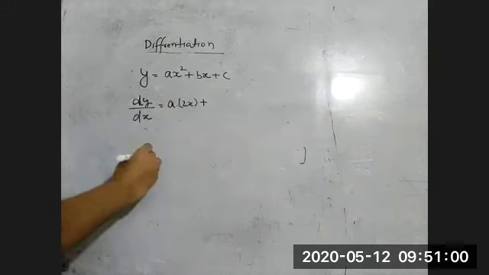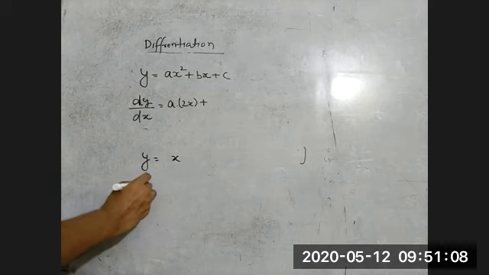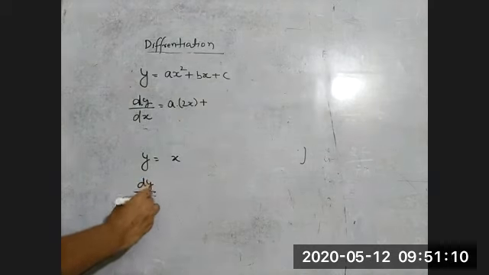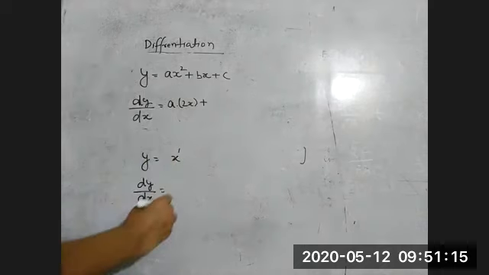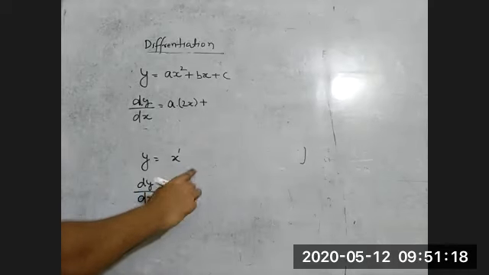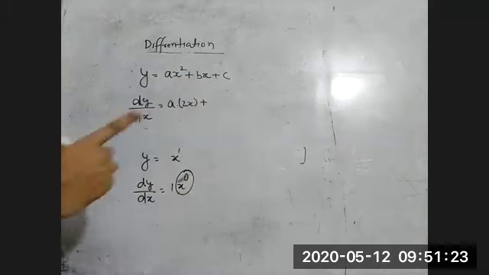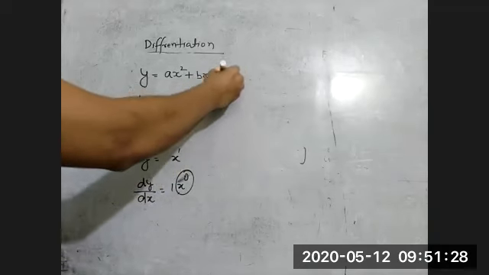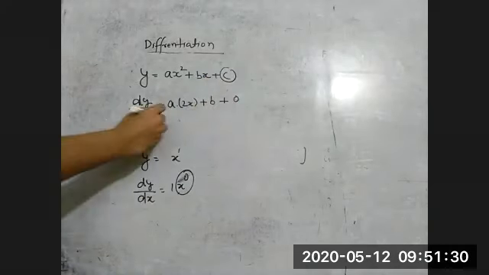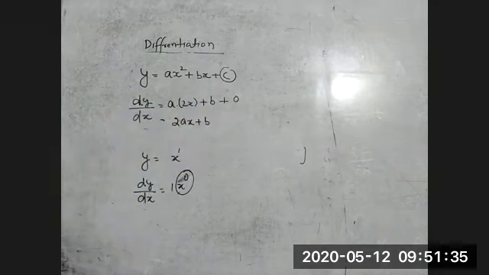Now you tell me, y is equal to x. What is the differentiation? Tell me. 1. Okay. So x to the power 1. So we can write 1 into x to the power 1 minus 1. That is 0. So x to the power 0 is 1. So the differentiation of x is 1. So b as it is and the differentiation of x is 1, plus, and this is a constant, so the differentiation is 0. So this is 2ax plus b.